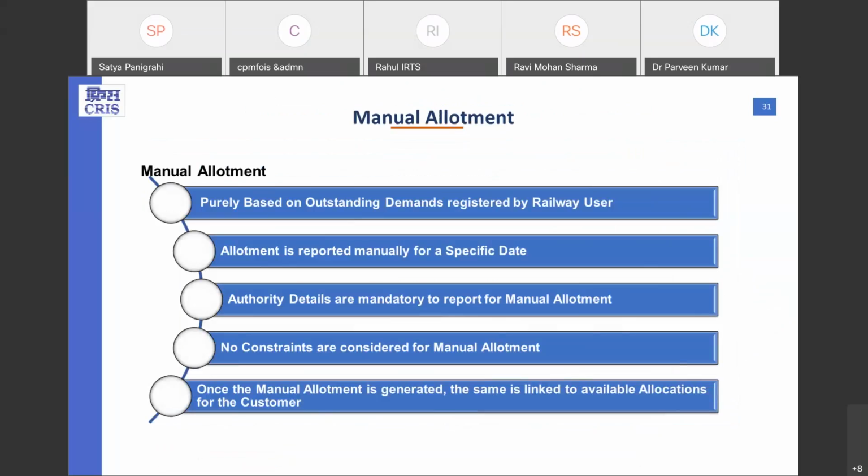Now the next one is the manual allotment. Manual allotment totally depends upon the outstanding demands registered by the railway. Similar to GPWIS, it is allotted manually for a specific date only. And similar to GPWIS, authority details are mandatory and no constraints are considered for the manual allotment.